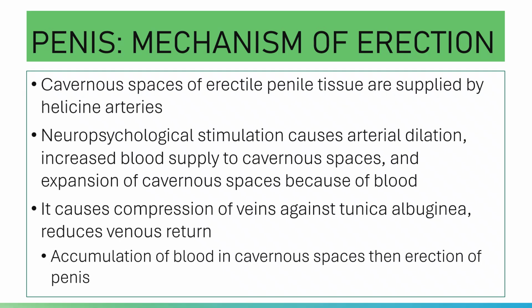It will compress, thereby occluding your emissary veins, reducing outflow of blood to maintain the rigidity. Your tunica albuginea helps trap blood within the corpus cavernosa. Again, accumulation of blood in the cavernous spaces will cause the erection of the penis.